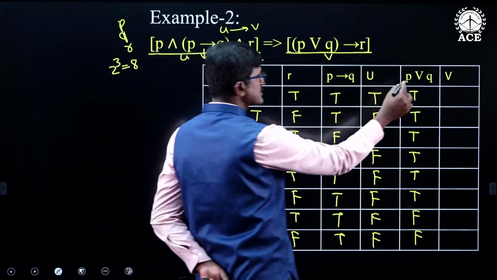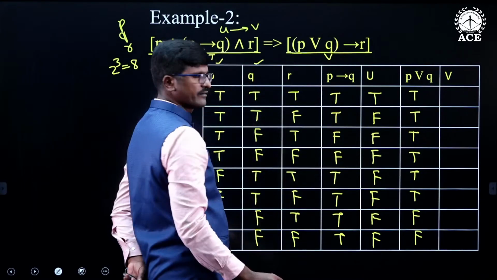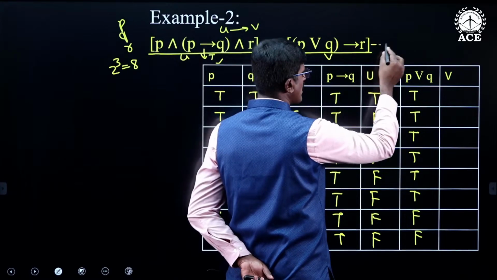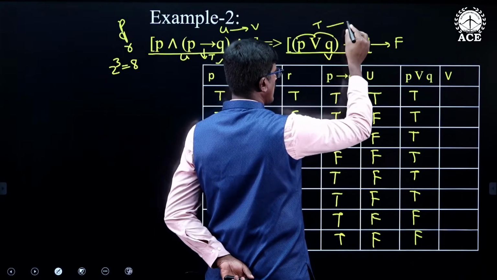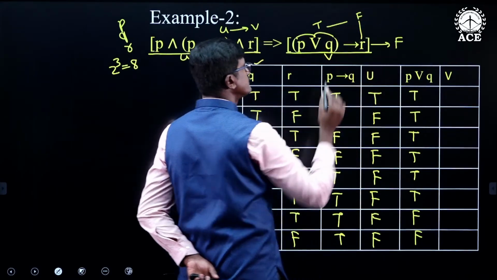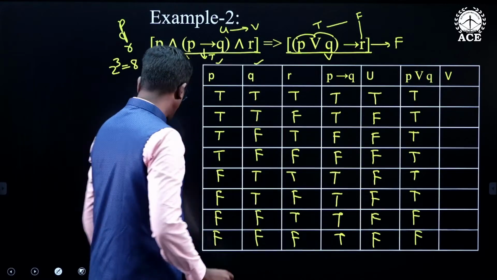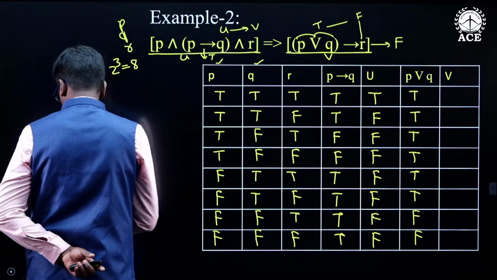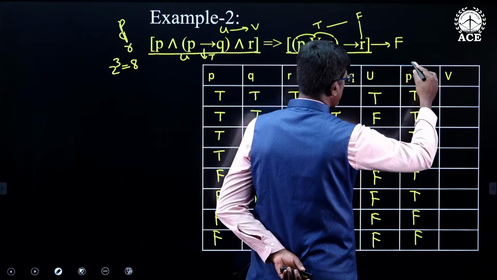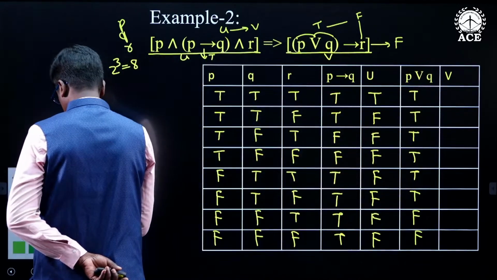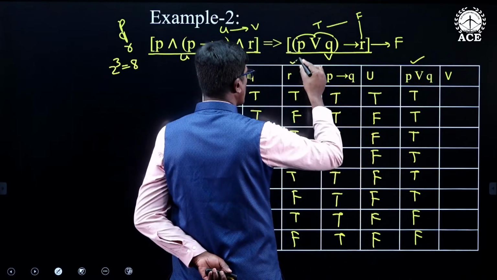Next, I am finding the truth values of V. So, what is V? (P or Q) conditional R. This conditional is false when P or Q is true and R is false. In that case only it is false, in the remaining cases it is true. That means you need to consider P or Q, and next one is R.